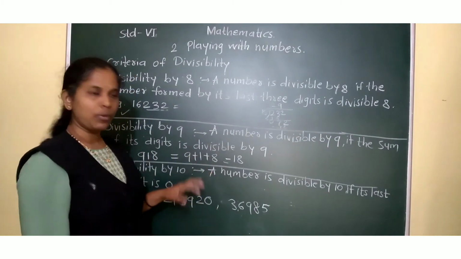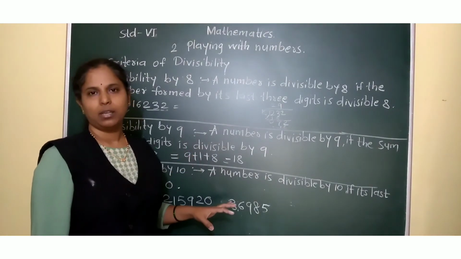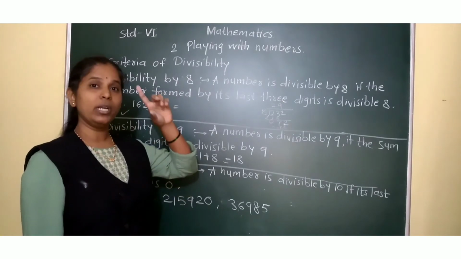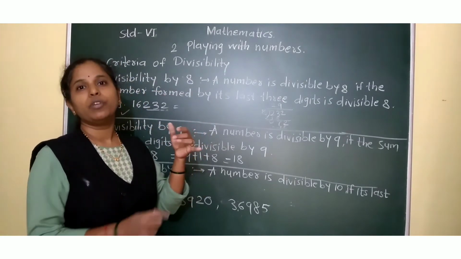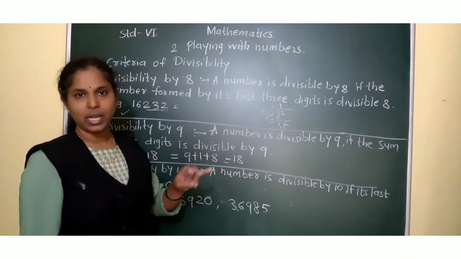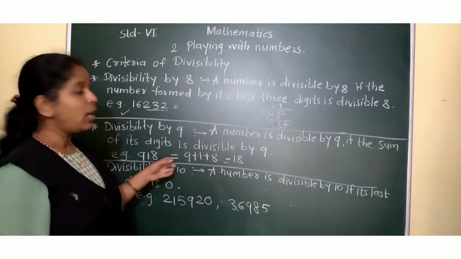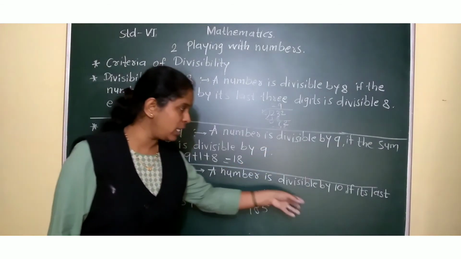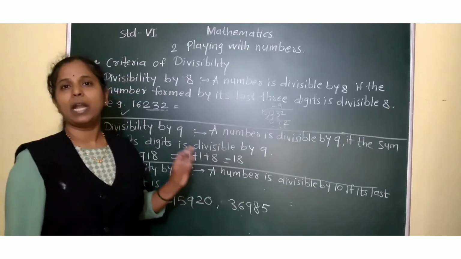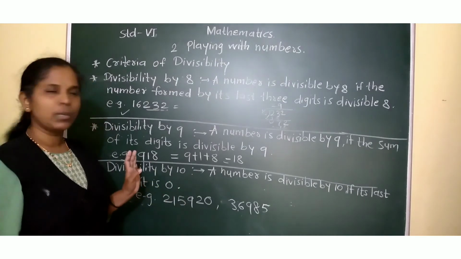Follow? Now, next one is divisibility by 10. It's also very easy. Like the test for 5. Divisibility for 5, what was there? We have to look at the units place, last digit. If 0 or 5 was there, then yes, the number was divisible by 5. Here, a number is divisible by 10 if its last digit is 0. If only 0 is there at the units place as the last digit, then the given number is divisible by 10.